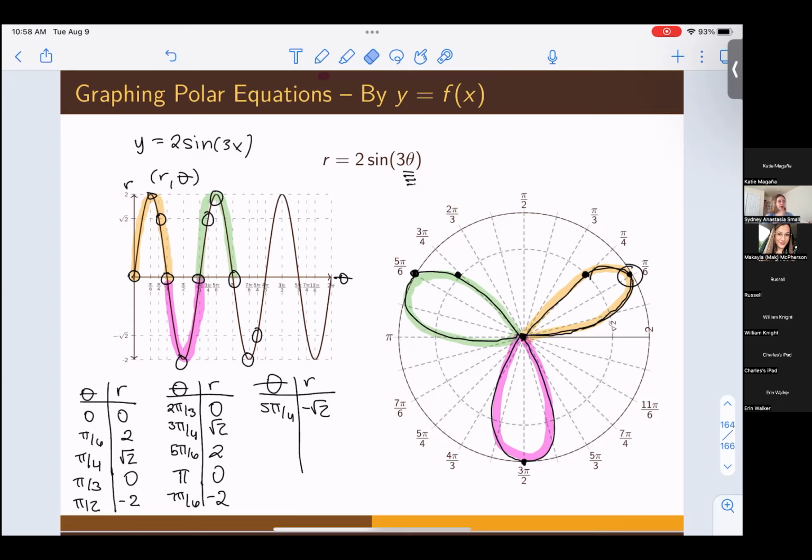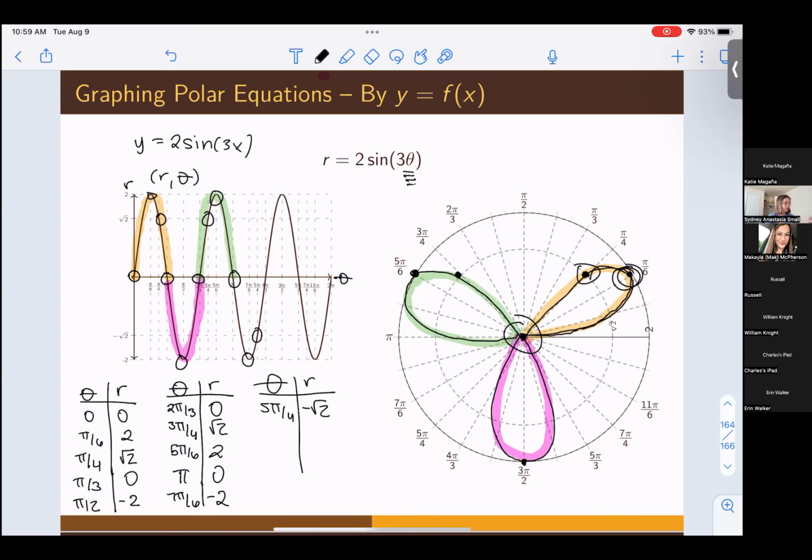Once you start repeating yourselves like that, retracing over petals you've already drawn or retracing over lines you've already drawn, you're done. Again, you will hit the pole multiple times in the center. You're going to hit the center several times because that's just how this works. But if you start repeating points like this, you are done with your graph. It's just like with the rectangular coordinates, you're going to start repeating yourself. So you are done at that point.